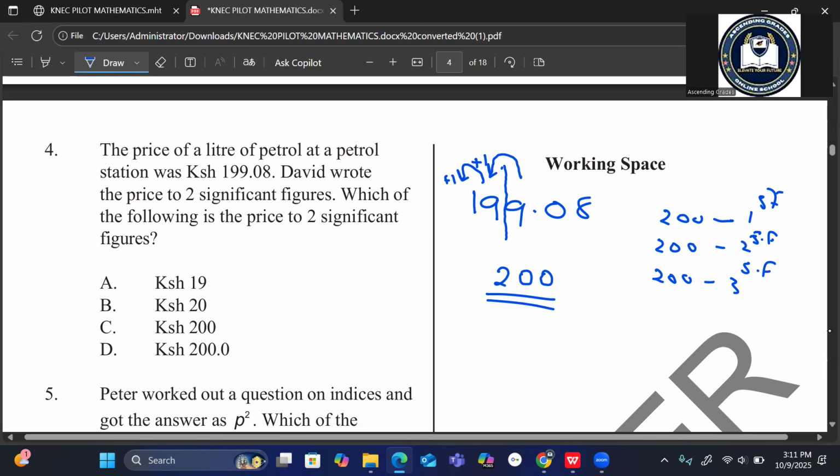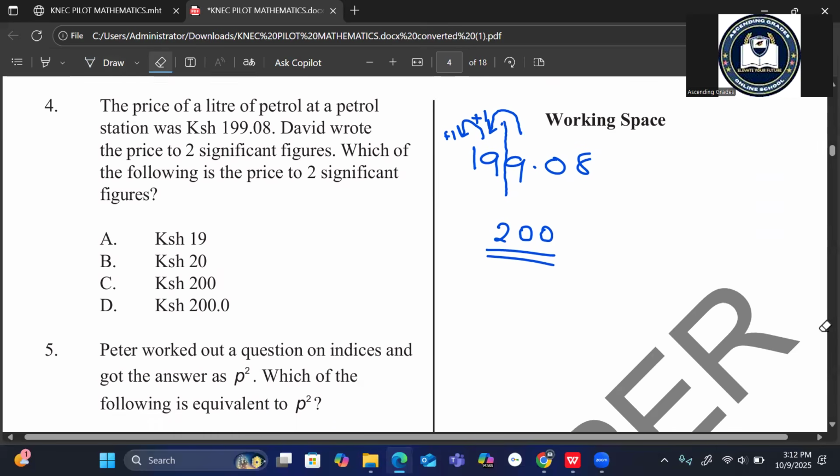Again, 200, in 2 significant figures, means the first 0 is only significant. That's why I said it may or may not be significant. Again, 200 can also be 3 significant figures, meaning the 2 zeros are significant. Okay, so that is not necessary, but at least now you understand when 0 is significant and when 0 is not significant.